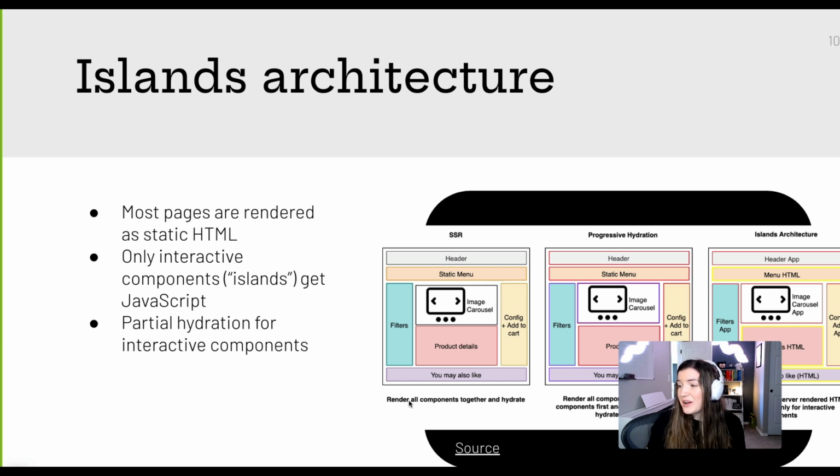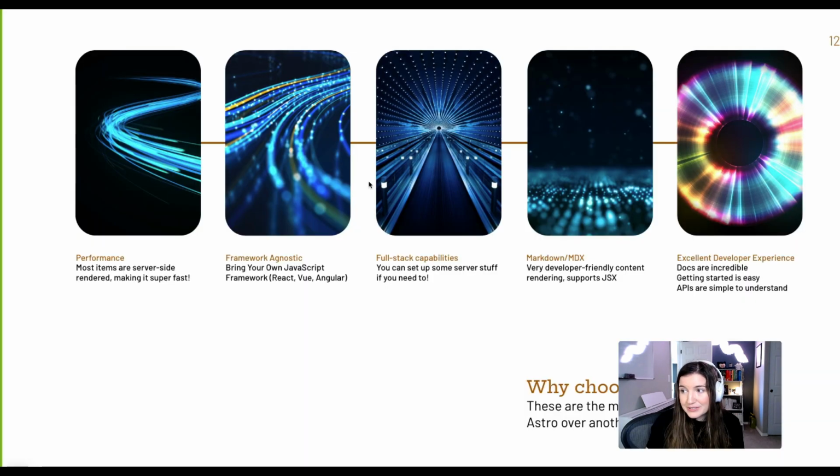They're rendering a bunch of stuff on the server and then hydrate it all with React. Then there's the progressive hydration where they're rendering all of the components and then hydrate key components first, and then progressively render the remaining components as you need them. But then this islands architecture is really cool because it's going to compile everything that does not need JavaScript down to HTML and only progressively load the JavaScript as you need it, which makes things lightning fast, which is super cool. So why would you choose Astro?